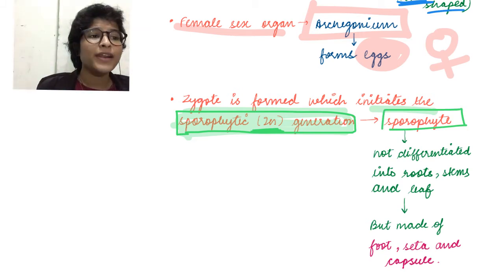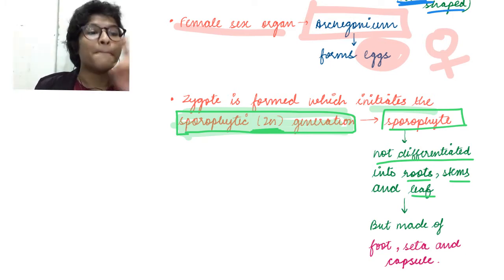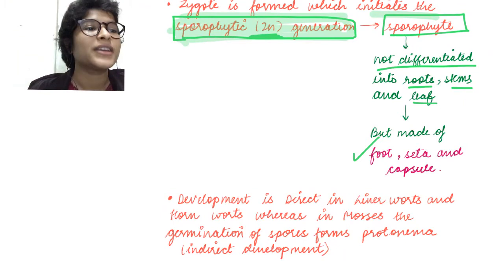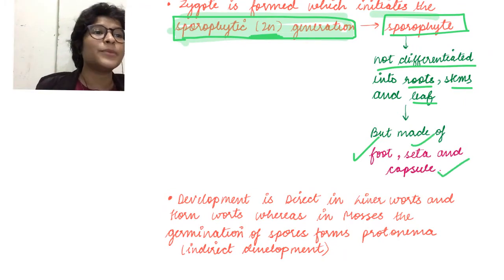And what is a sporophyte? It is not differentiated into roots, stems and leaves, but it is made up of similar structures known as foot, seta and capsule. In a short while, we will look at a diagram of a sporophyte.